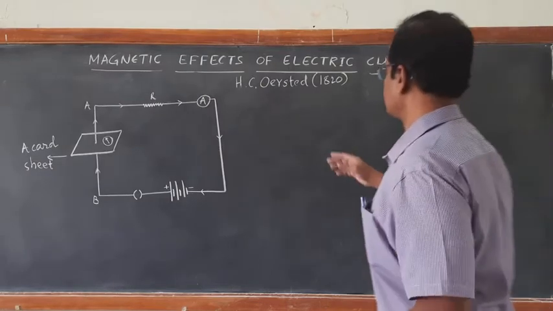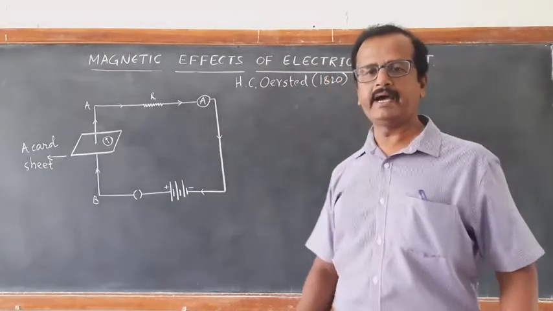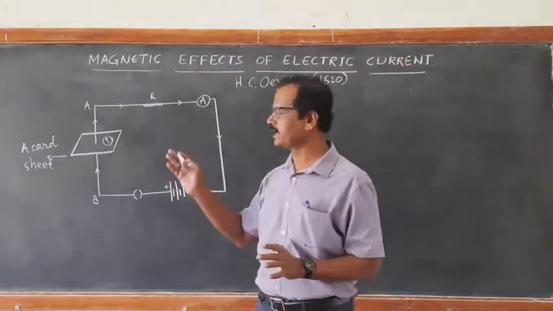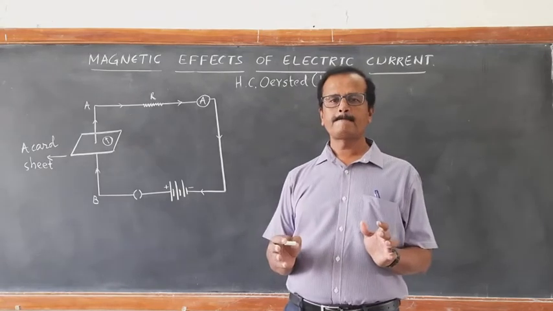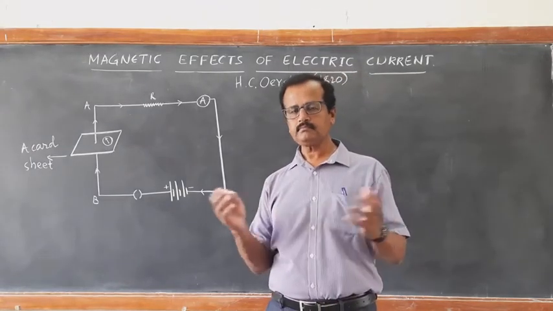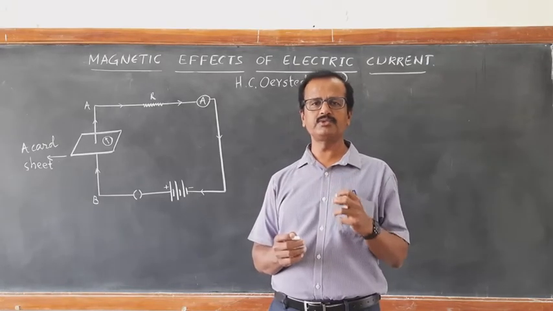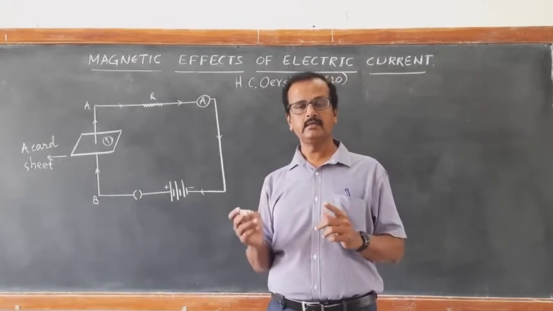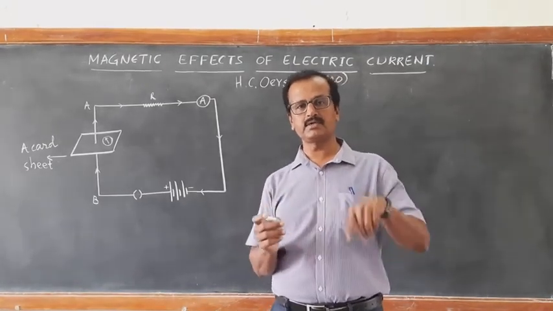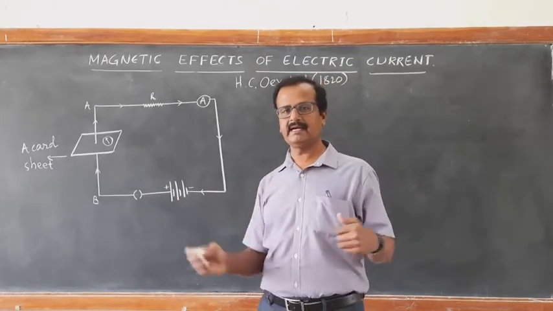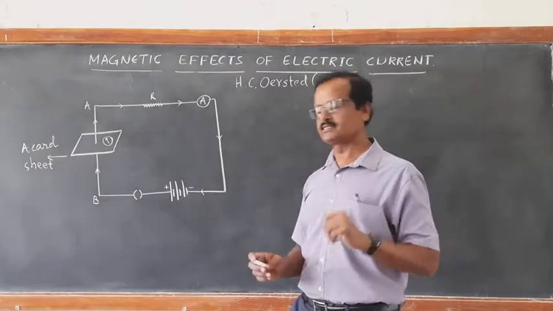Hans Christian Oersted, as I told you earlier, accidentally found out that a current carrying conductor deflected a compass needle which was kept in the close vicinity of the current carrying conductor. Suddenly, when the current was passed through the conductor, the compass needle got deflected. So to understand that, let us learn one simple circuit.